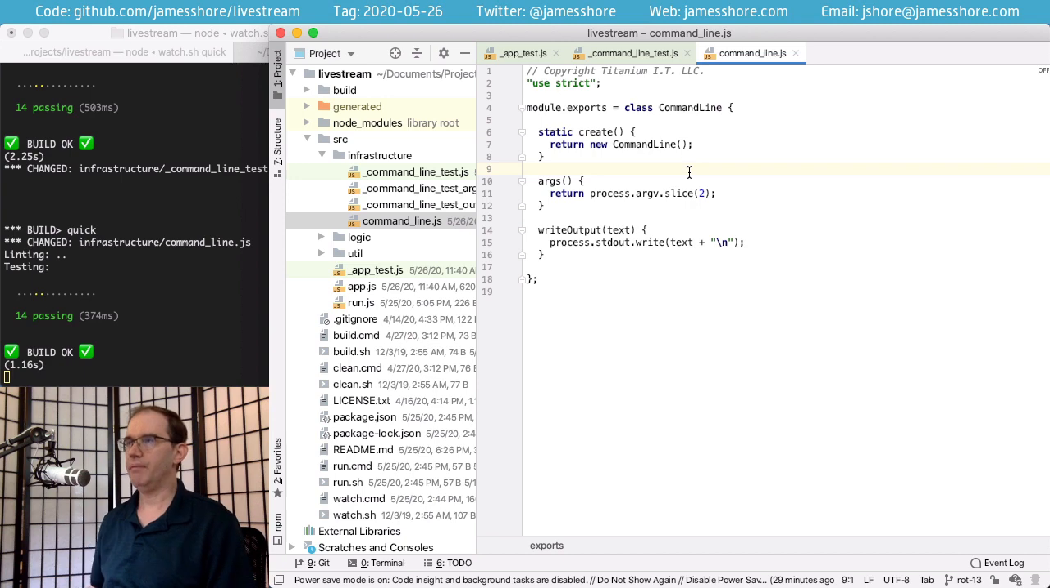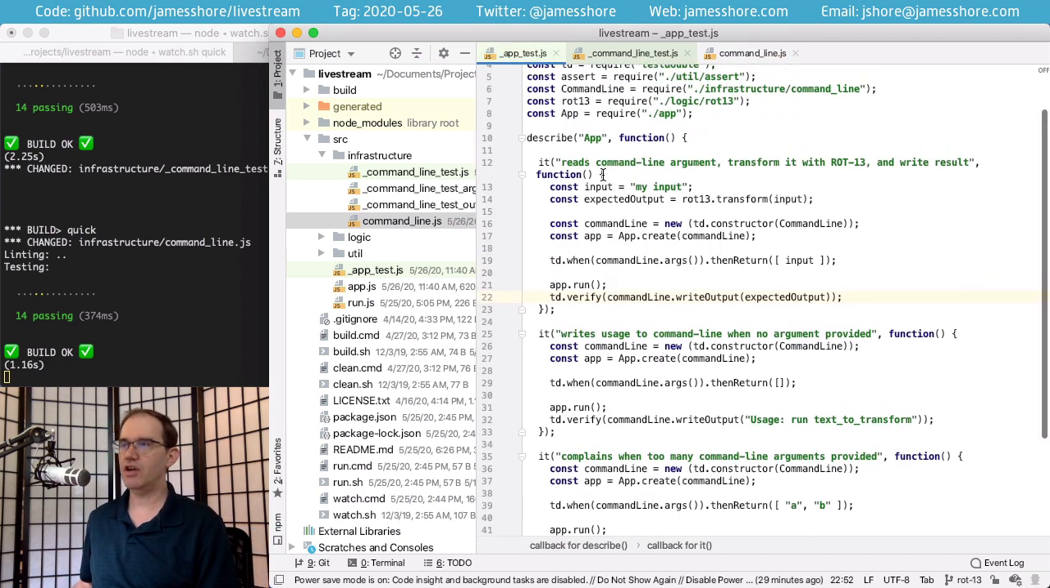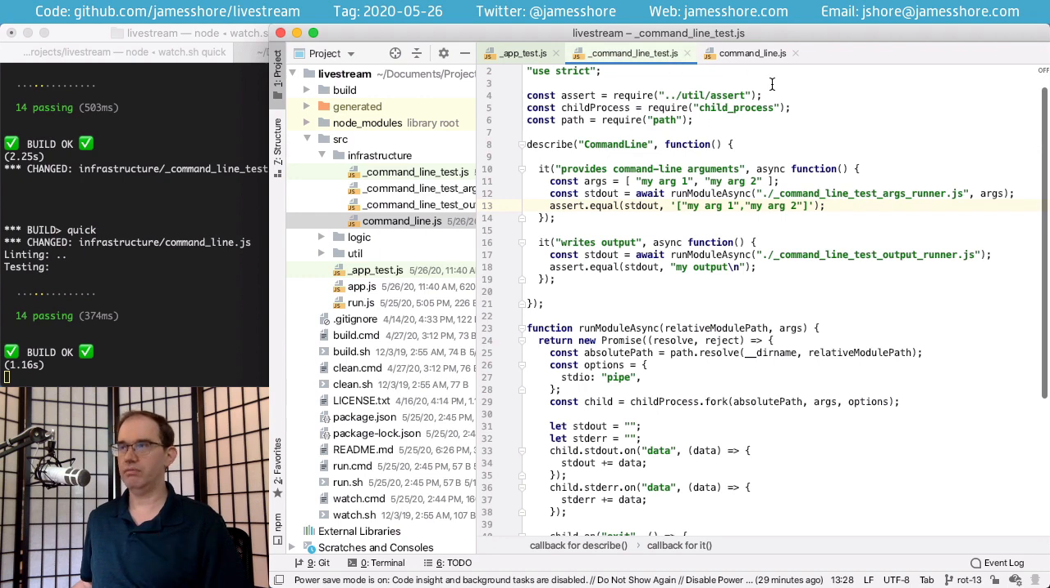And let's get to it. What we're going to be doing is we're going to want to write sociable tests for our application. What that means is that rather than using mocks, we're going to use the real command line, but we're going to use a null version of the command line. In order to do that, of course, we need to make a null version of our command line.